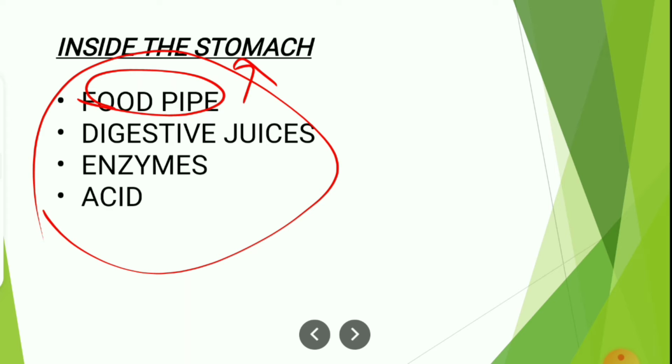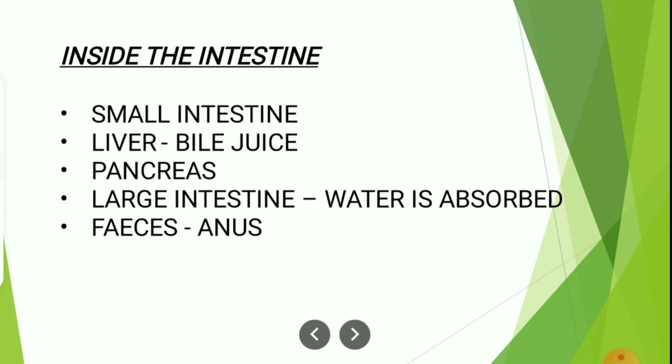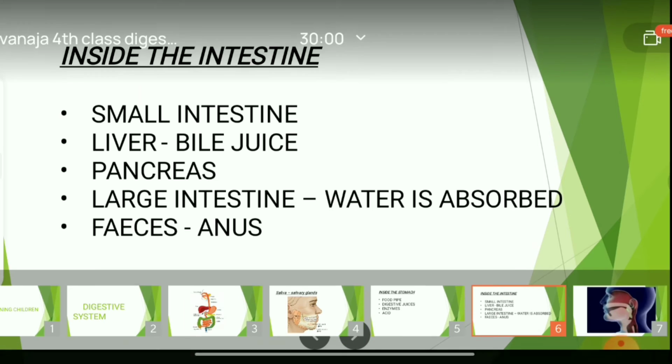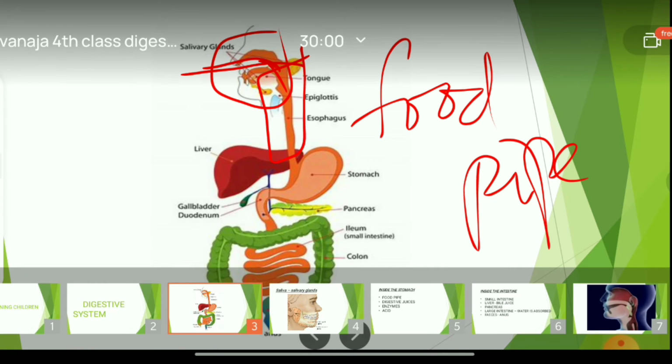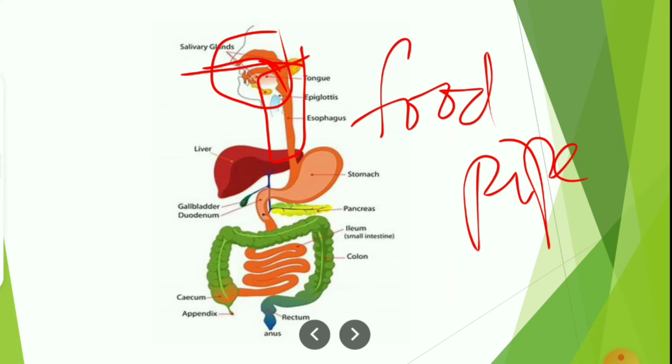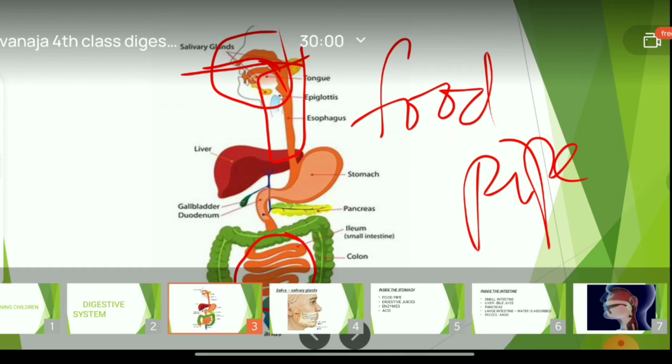Okay, the next thing is, after the stomach, where will the food be going? Into the intestines. Yes, inside the intestine, what will happen? From the stomach, the food passes into the small intestine. Let me show you the picture once. See here, children, this is the small intestine. Now we will see what will happen in the small intestine.